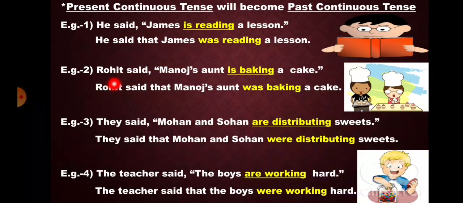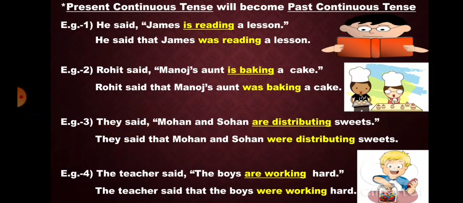Example 2. Rohit said Manoj's aunt is baking a cake. Now again our reporting verb is in past tense. So there will be a change in the tense of reported speech. Is baking will change to was baking. Rohit said that Manoj's aunt was baking a cake.